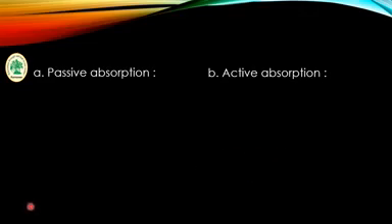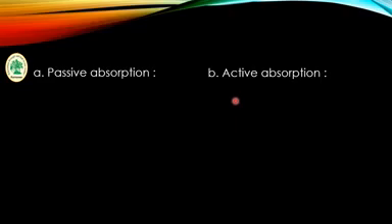And the last, major difference: passive absorption takes place in the plant about 96%, and active absorption takes place about 4%. 96% of water absorption is by passive absorption, and 4% of water absorption takes place by active absorption.